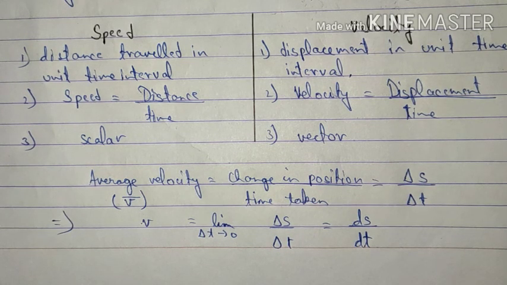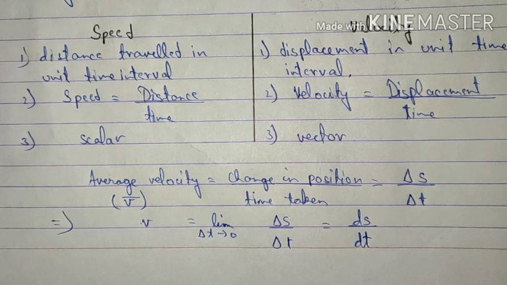The unit for measuring distance and displacement will be meters, whereas the standard unit for measuring speed and velocity will be meters per second, and accordingly you can find out the dimensions also.